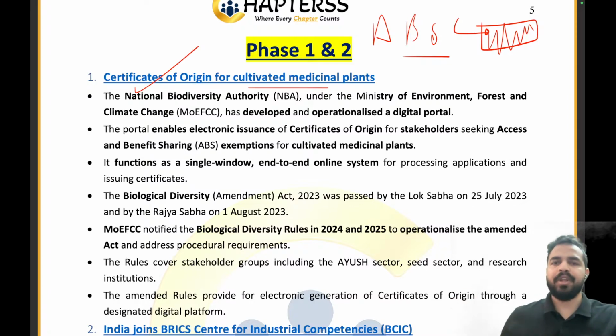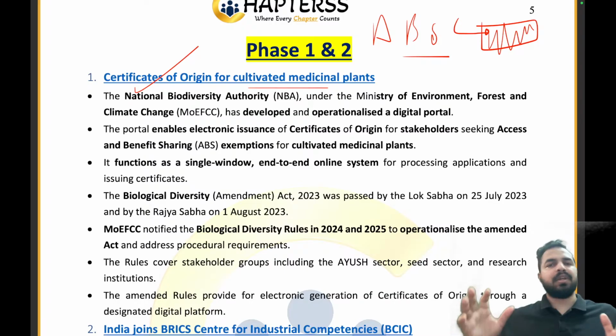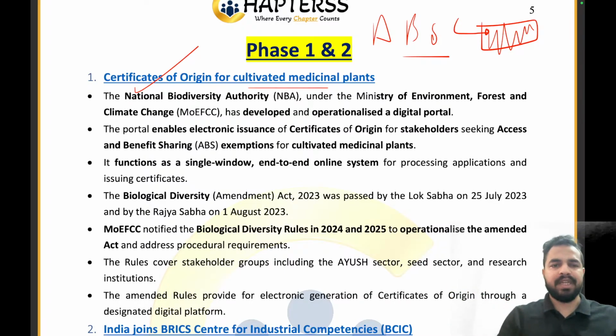When farmers are producing them, they have to take the certificate of origin showing that this is how these medicinal plants were procured and planted, so that we can ensure we are providing the required benefits to these people. And that is why, my dear friends, the National Biodiversity Authority under the Ministry of Environment, Forest and Climate Change has developed and operationalized a digital portal for this.